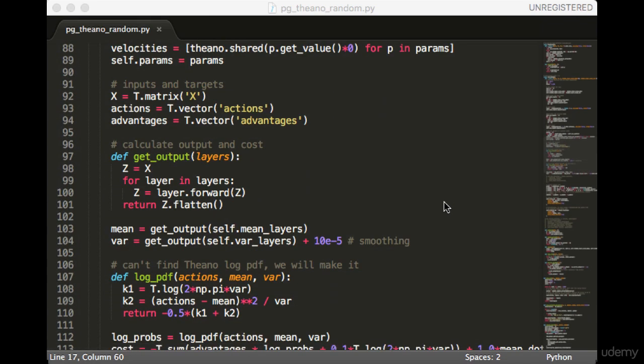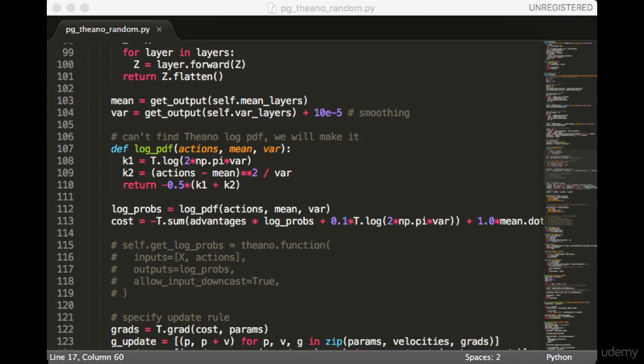The next step is to declare inputs, advantages, and actions as before. The getOutput function is useful since getting the output for both the mean model and the variance model is the same. We add a little bit of smoothing to the variance to aid in exploration. Next, we create a function for the log PDF of the Gaussian.